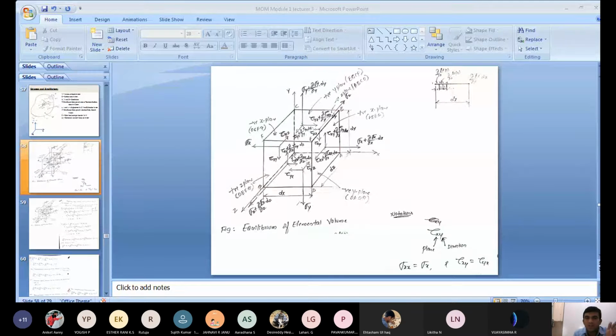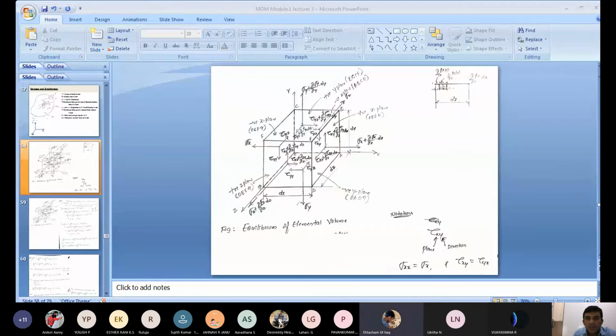This is how you should remember it, and this is a very important one. The negative plane is where you start; then if you move that plane along the positive axis by a distance of dx, you get the positive x-plane. Any doubt regarding the negative z-plane and positive z-plane?